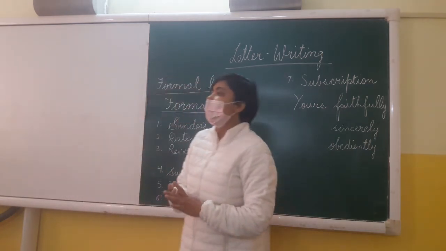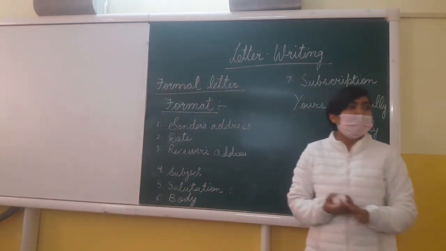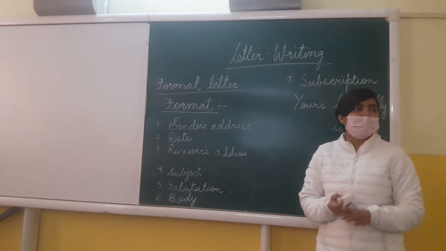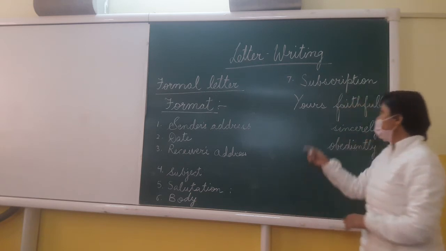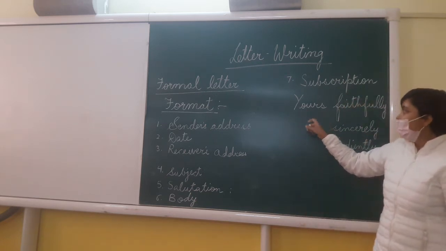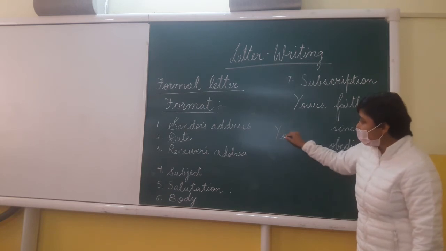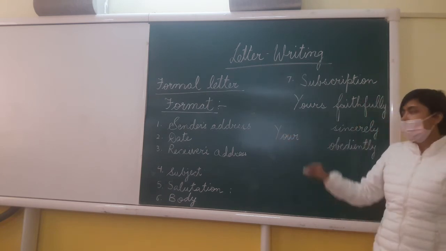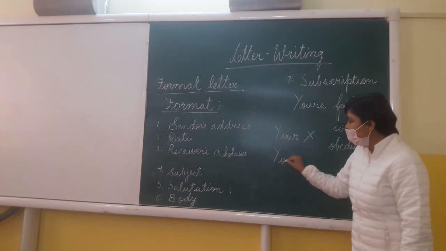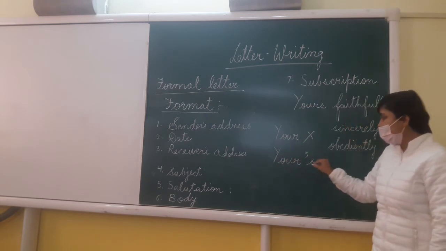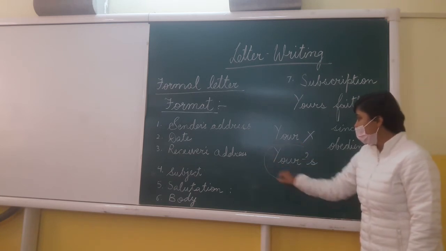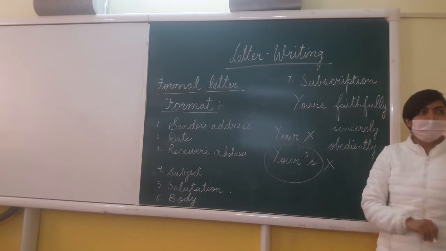Whenever we are writing the word yours, we don't write your, we write yours. Yours is written as Y-O-U-R-S. You will not write your. This will become incorrect. You cannot write Y-O-U-R with an apostrophe S. Putting an apostrophe will again make this incorrect.